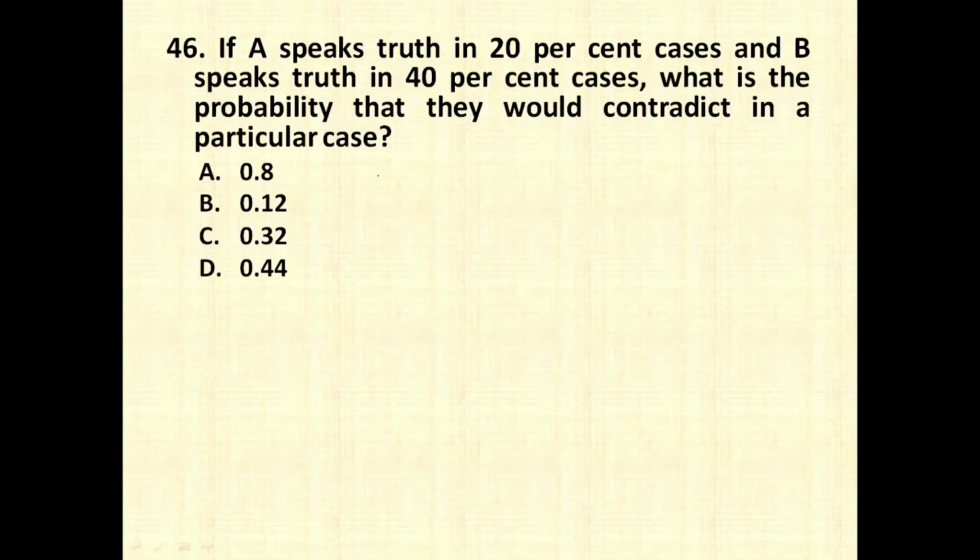So very simple logic. The probability of contradiction is nothing but, now A speaks truth in 20% of the time, so the probability is going to be 20 divided by 100, and B speaks truth 40% of the time. So contradict is nothing but what percentage of time he is going to tell lies. So 40% truth means 60% he is going to tell lies.